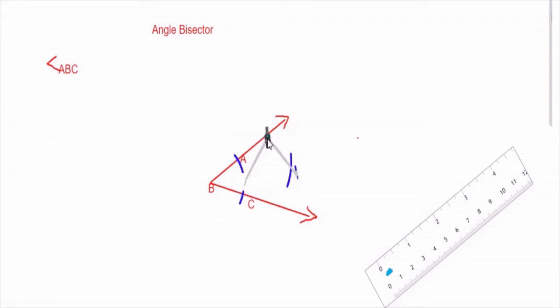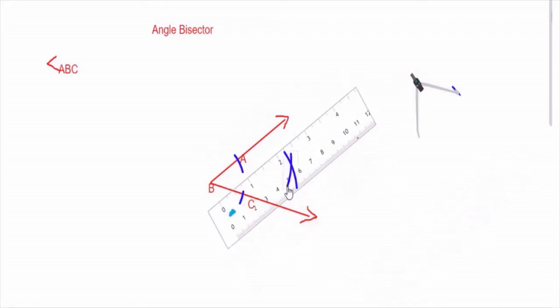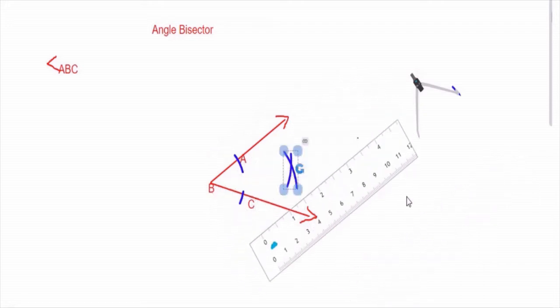This is not like your compass, it is a special compass, a virtual compass. Draw it here, keep the compass aside, bring the ruler. We can name this particular intersection, there is an intersection made which we can name X. So a line from B to X through that point will be the angle bisector.